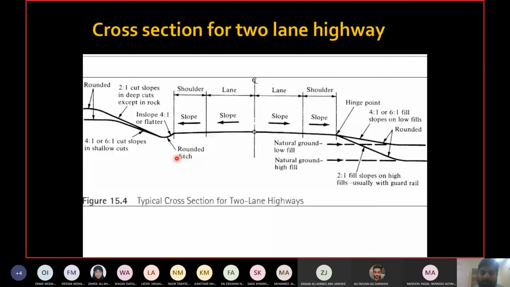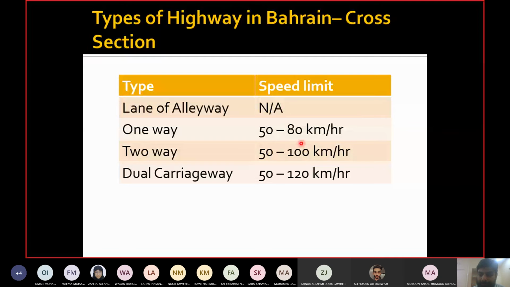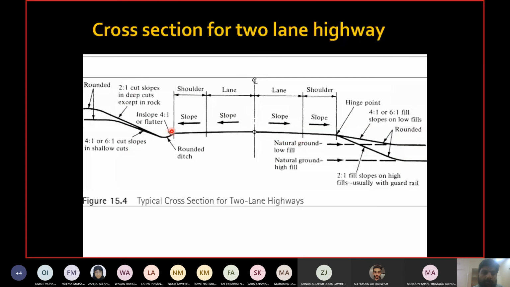Okay, and you can see the standards for speed as well. This is the cross section for a single carriageway road. It has 2 lanes, one for each direction maybe. Then there's the shoulder, so lane, this is the midpoint, lane, shoulder. Then you have the side slope, or what I called the embankment as well.